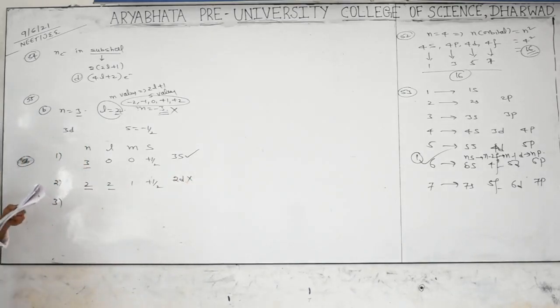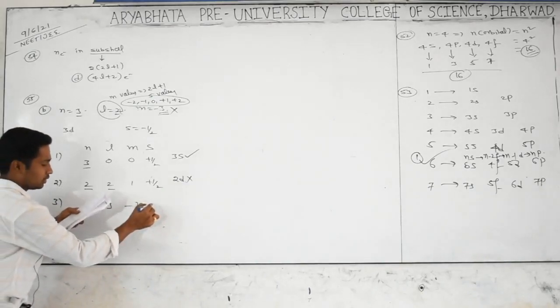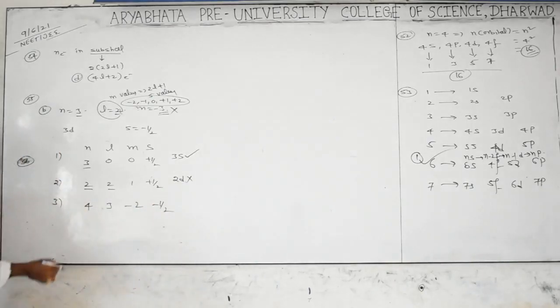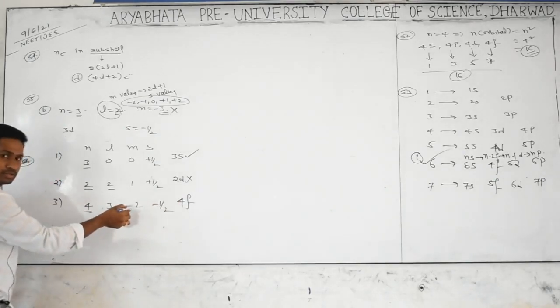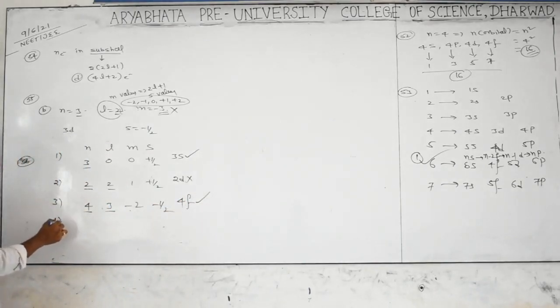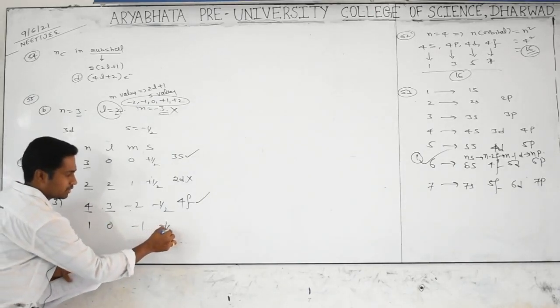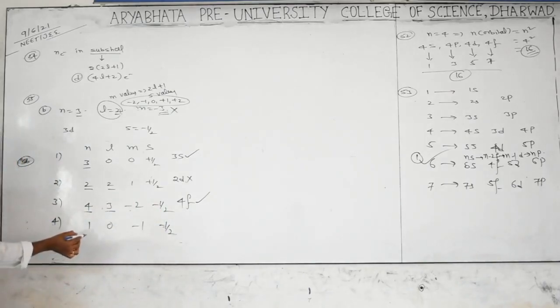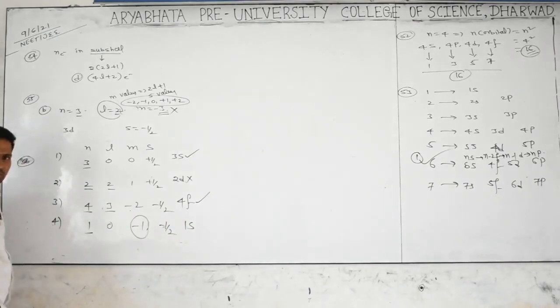Third set is 4, 3, minus 2, minus half. Fourth shell, yes, very good. This is f and minus 2 is also possible, minus 3 to plus 3 is also possible. Fourth one is 1, 0, minus 1, minus half. Spin is not a matter. First shell, 1s. Is it possible? No, it's not possible.